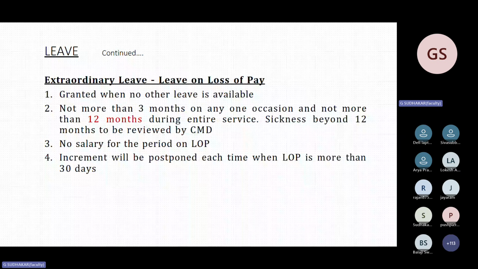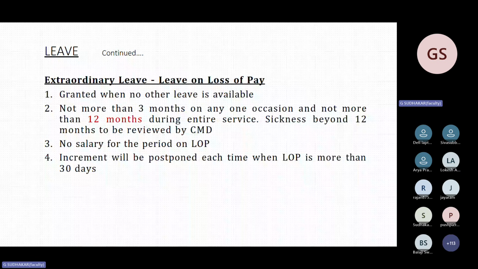And special leaves extra are there. That is natural calamity leave. It will be taken care of by the regional office. Mountaineering and trekking, blood donation leave, and election duty, exercising franchise, will be taken care of by the regional office. So blood donation leave is 2 days in a year, and for election duty, exercising franchise, if the election officer in the particular state confirms that they need 2 days, granting of 2 days is there. If they ask for 3 days, the company will grant 3 days election duty leave. So that is special leave.